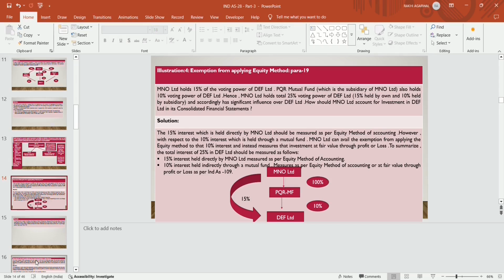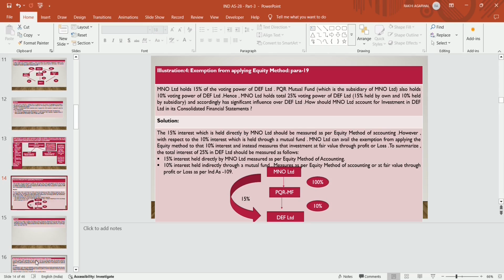Indirect holding through subsidiary, which is a mutual fund, 10%. They have a choice either to apply the equity method or to apply fair value through profit and loss account as per Ind AS 109. The 15% interest, which is held directly by MNO, should be measured as per the equity method of accounting. However, with respect to the 10% interest which is held through a mutual fund, MNO Limited can avail the exemption from applying the equity method to that 10% interest and instead measure the investment at fair value through profit